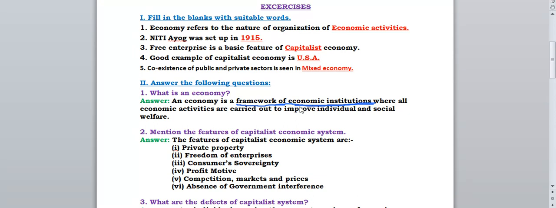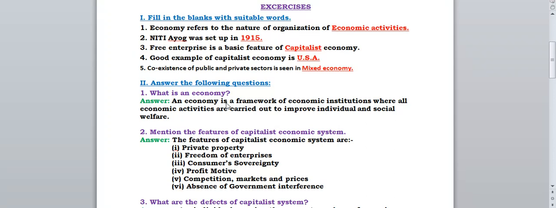And what is the function of this? They carry out economic activities. All the economic activities are carried out to improve what? To improve individual and social welfare. Means it will be beneficial for the individual, for one person, and it will be beneficial for the whole society, that is for our social welfare.